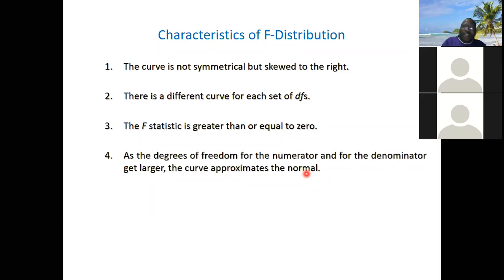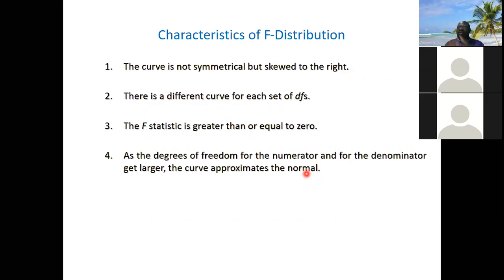Just like chi-square, the F statistic is greater than or equal to 0. So it doesn't have a negative side. Unlike the normal distribution, which has a negative and a positive side, or the T distribution, which has a positive and a negative side, they can be less than 0 or greater than 0. But chi-square has no negative.